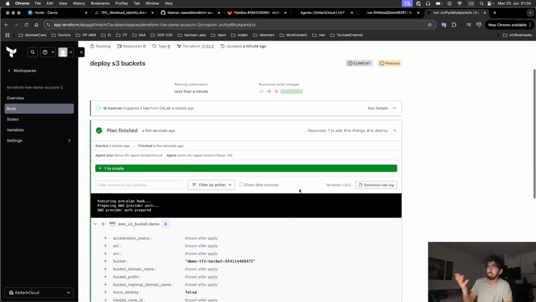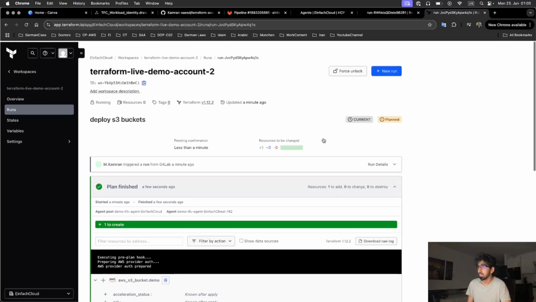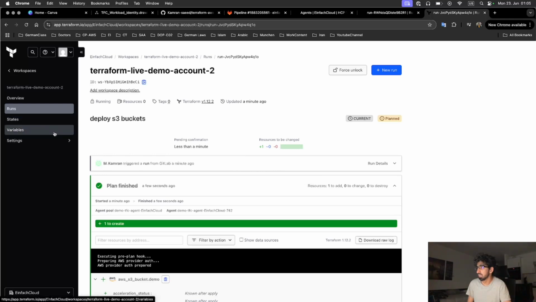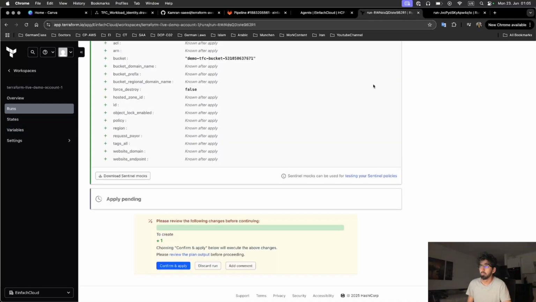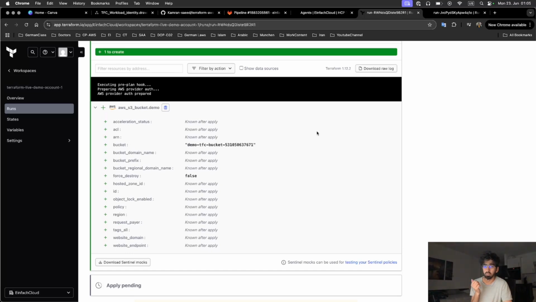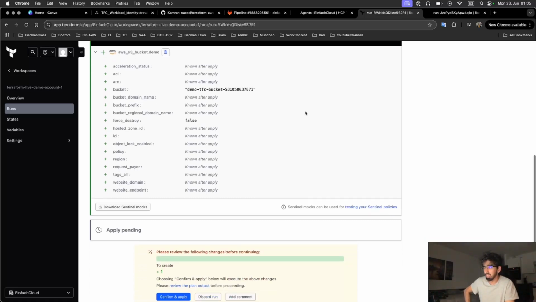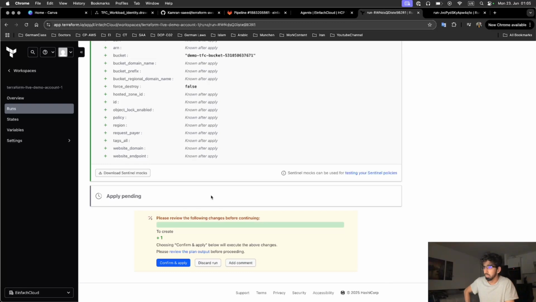So you can see in Terraform Cloud, you have a pretty good UI. You can see how many resources are going to change, destroy, or add, and you can also verify the states here. So now when I pushed my commit to GitLab, it has triggered the workspaces, and now I can see my plan. It is what it is going to deploy in the AWS accounts. And now the final step is, if you are okay with the plan, then there is an apply pending phase here. So to run the apply phase, I have to click on this button, confirm and apply.